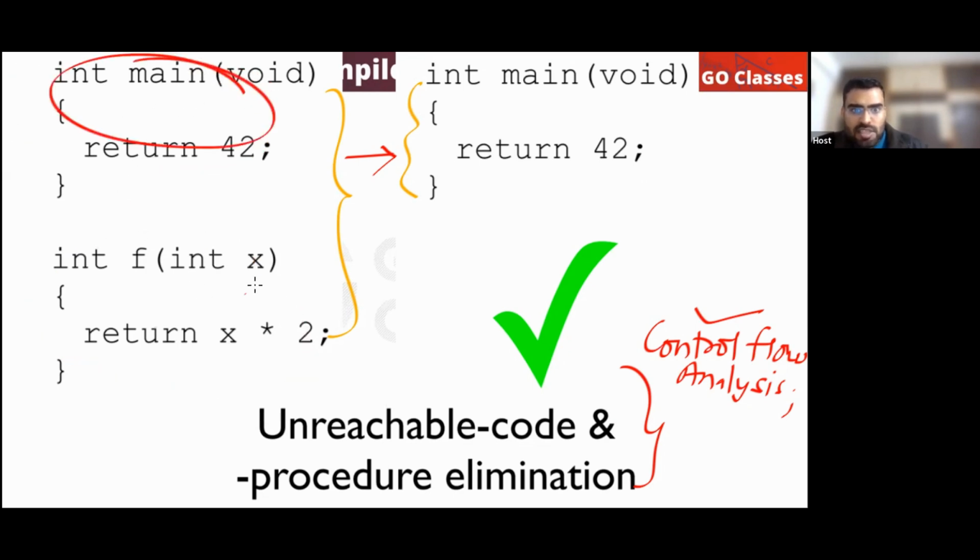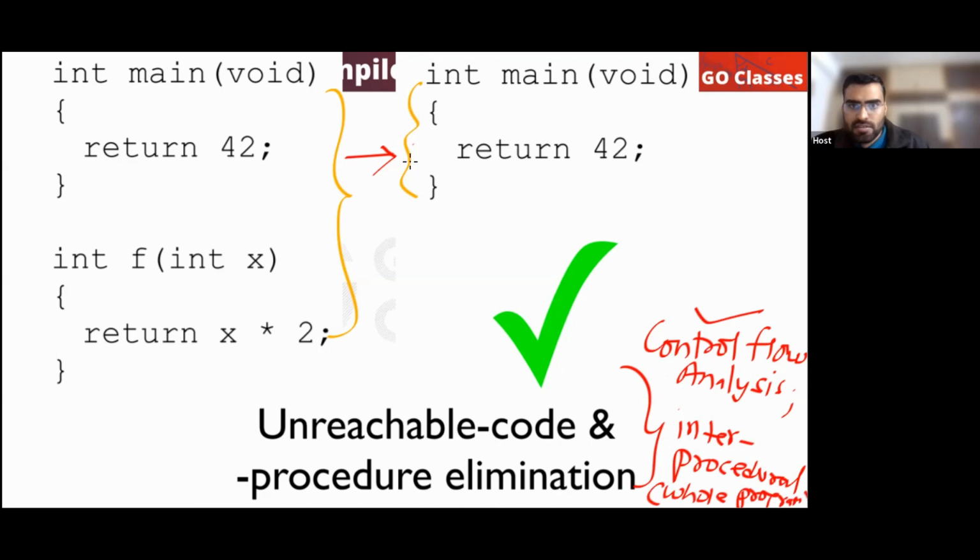There is a procedure call, and there is no control here. This is interprocedural. Are you getting this point? Interprocedural means whole program. So this is interprocedural analysis and optimization.